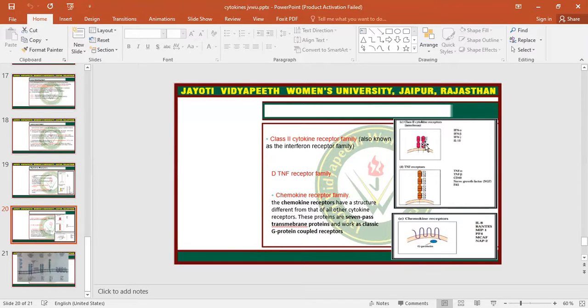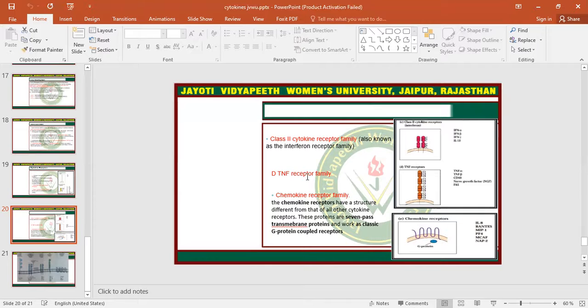Here, not just a domain but the complete chain is conserved, which means there is the same chain for interferon alpha, beta, gamma, and interleukin 10. This region is the same, but the difference is only in the other chain, so it will be different for interferon alpha, beta, and gamma. So this is class 2.